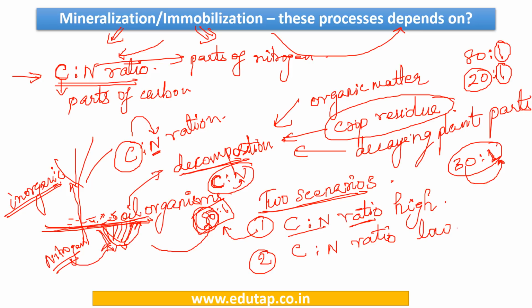Basically, it is converting all the nitrate, that is, the inorganic form of nitrogen present in the soil, pulling that nitrogen and converting it into organic form and using it. So what is happening here is, as we discussed, when inorganic nitrogen is converted into organic form, we call it immobilization.